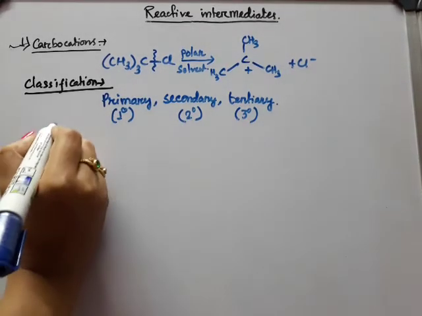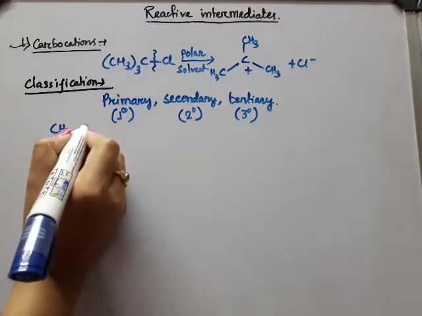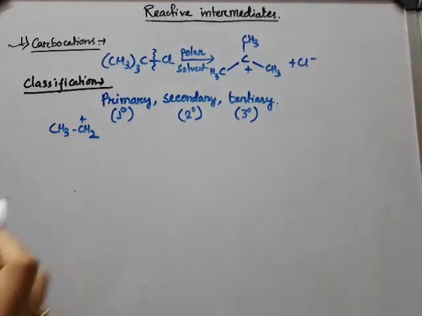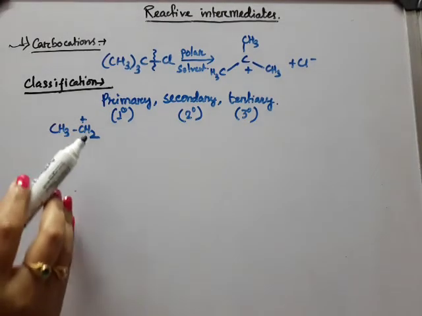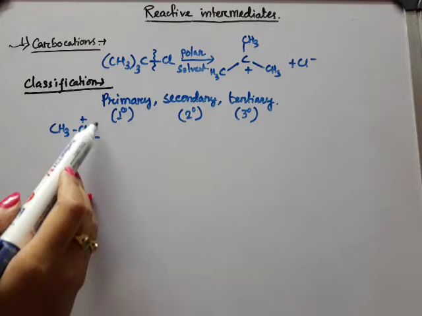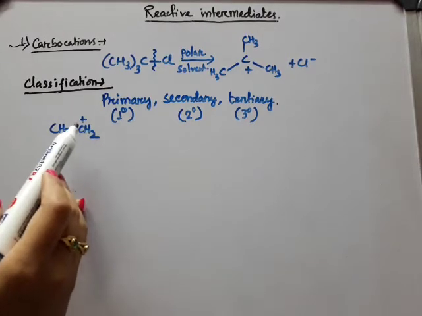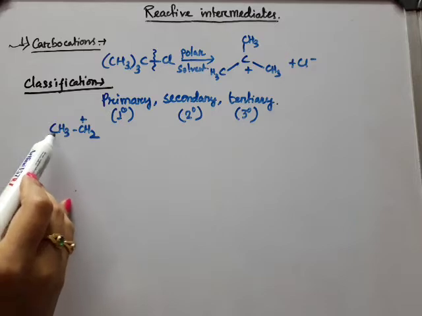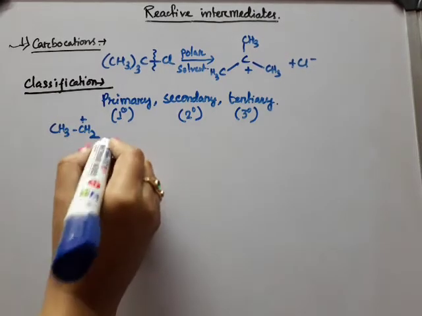Suppose we are taking this one, CH3CH2+, that means ethyl carbocation. Here the positively charged carbon atom is holding at least 2 hydrogen atoms, or alternatively we can say that it is attached with at least 1 carbon atom. So this is known as primary.